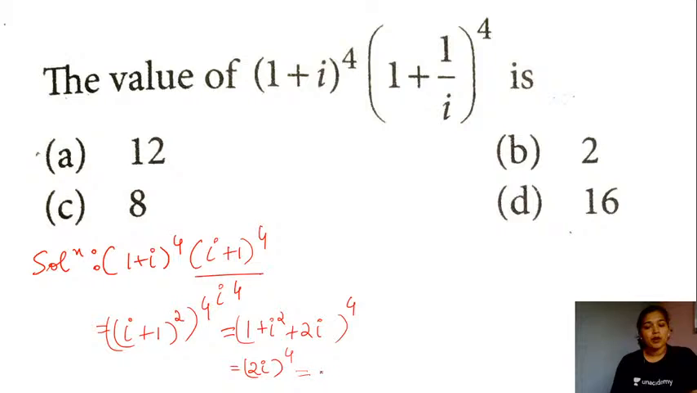So this will be 2 times iota raised to the power 4, students. So 2 raised to the power 4, this is equal to 16 into iota raised to the power 4. Iota raised to the power 4, what is the value? This is equal to 1. So the answer for the given question will be equal to 16. The option D is the correct answer for the question here.